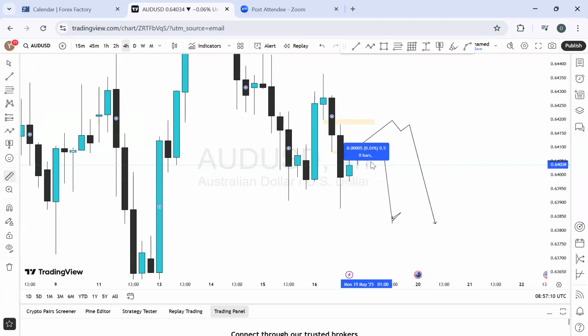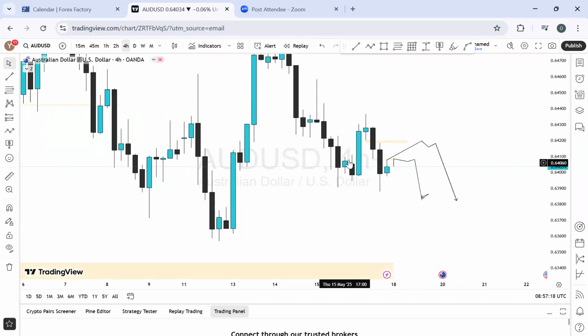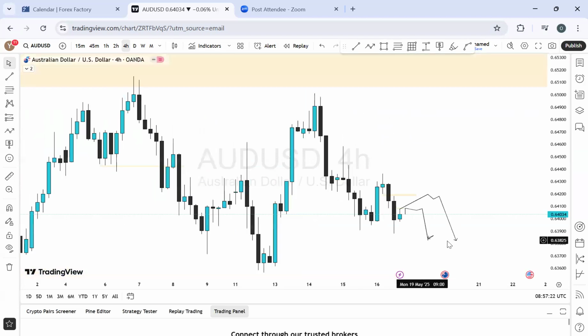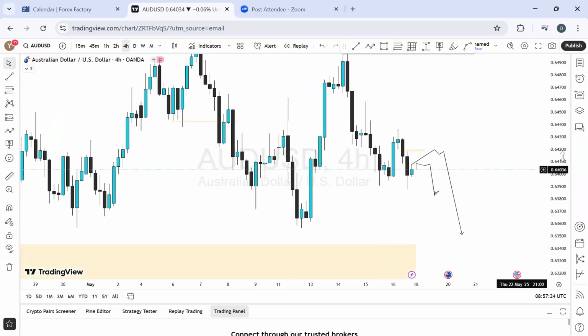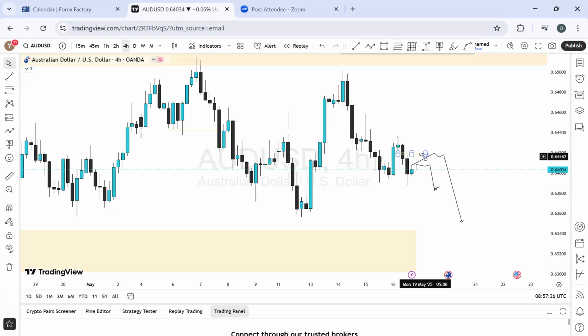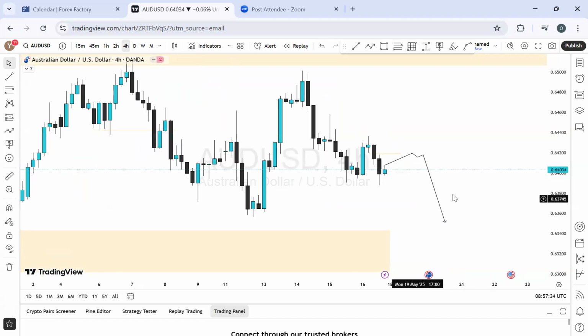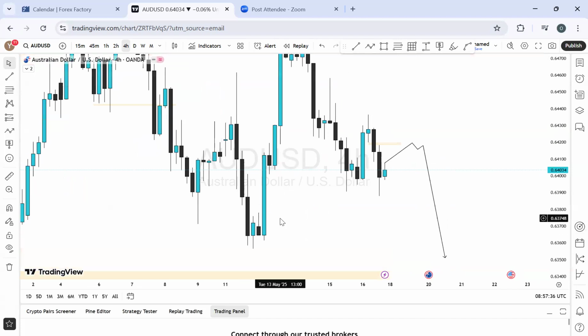So right here we have some opportunities, but I'll be expecting the market to react. Wait, let me check the number of pips before then. This is about 5 pips. No, this is about 17 pips. I'll be expecting this to happen before I can find a momentum for more sell momentum in the market. So right here, this is my outlook on AUD US dollar, a little bit of buying into this market before it starts to sell. So ideally, I'll be expecting the price to get in here. This one, I won't be looking into it because it's not so juicy for me personally.